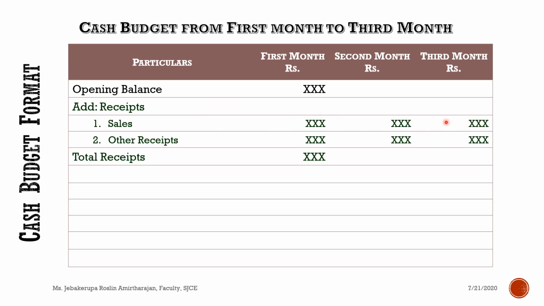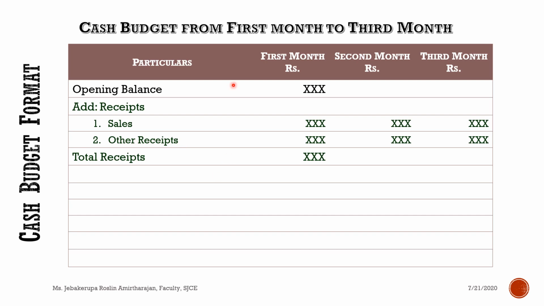Though you will always have a sales entry, other receipts are subjective. It is not compulsory. Other than sales, if you have company premises that you have let for rent, you will receive rent from it. If you have made an investment anywhere, you will receive an amount from it.